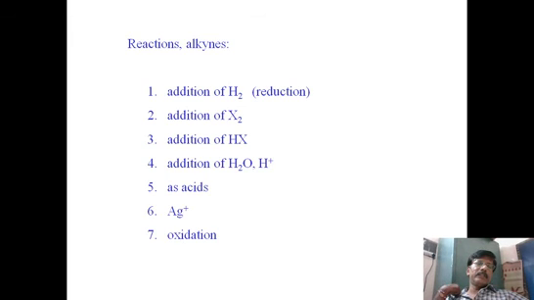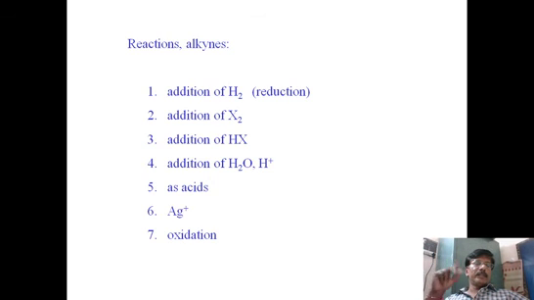And after that, we discussed the reactions of alkynes, that is, addition reactions with hydrogen, and how to convert alkynes into alkanes and also into alkenes.